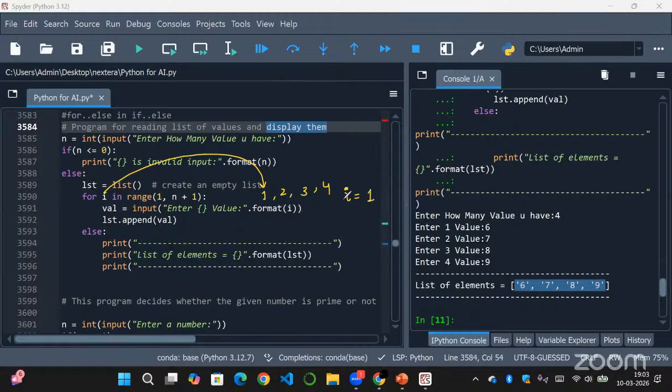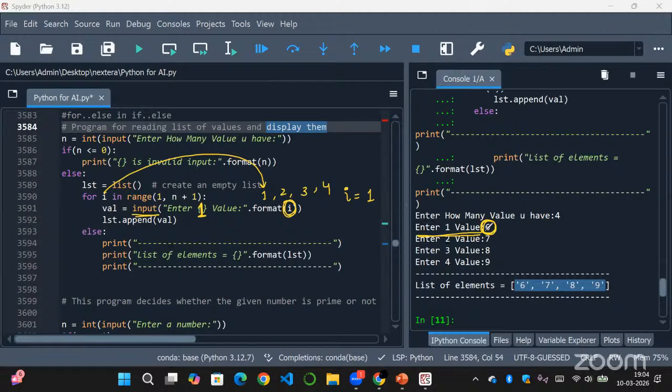As i is 1 here, it will ask to enter the first value. The user will give the input using the input function, and our program will take the input 6.